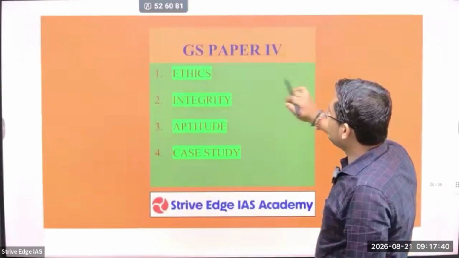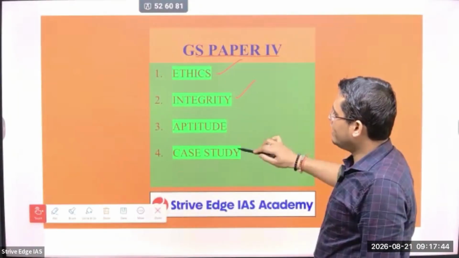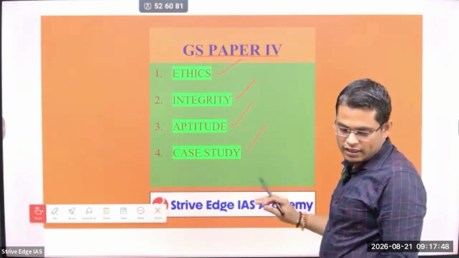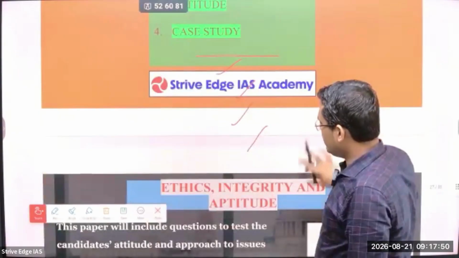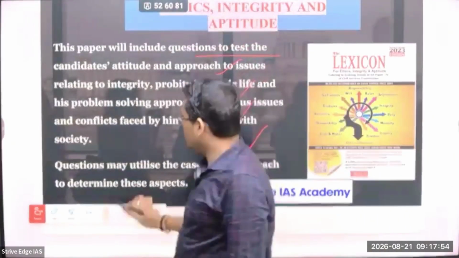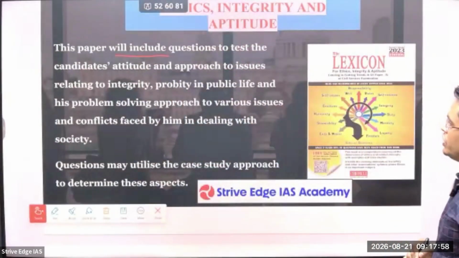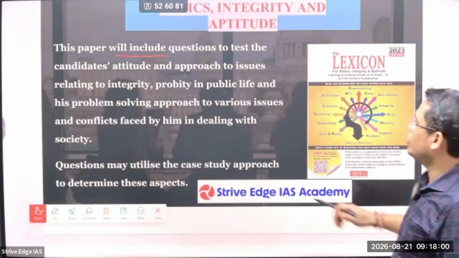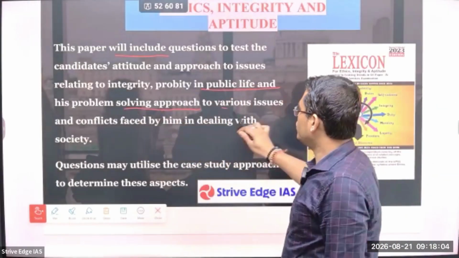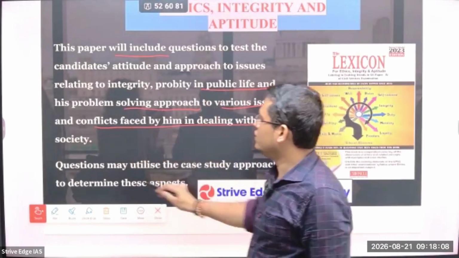So next is about your GS paper 4 ethics. So here we are going to see ethics, integrity, aptitude and its case study. So what is inside this syllabus? Let's see that. This paper will include questions to test the candidate's aptitude, approach to issues related to integrity, probity in public life, and his problem solving approach to various issues and conflict faced by him in dealing with society.